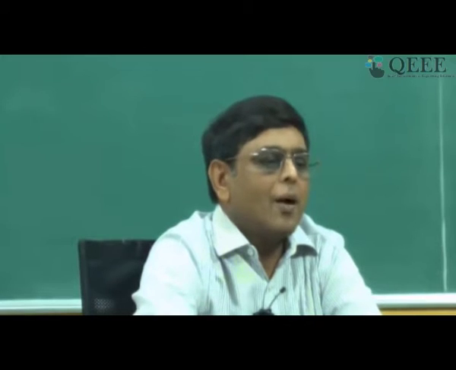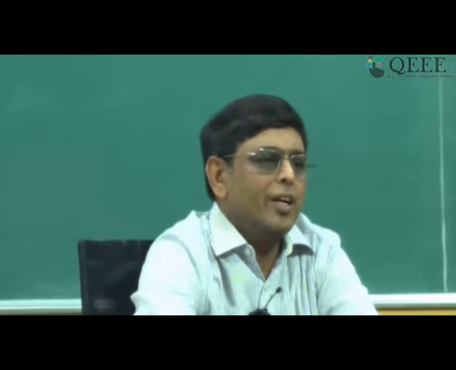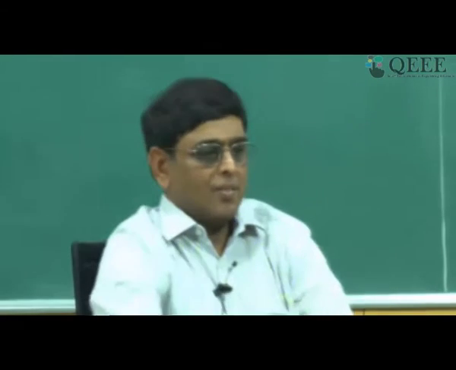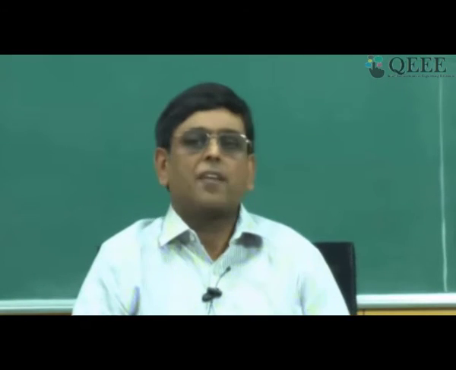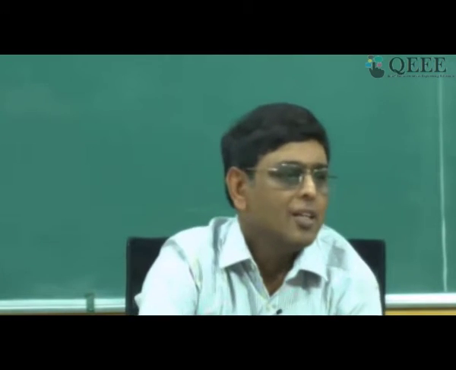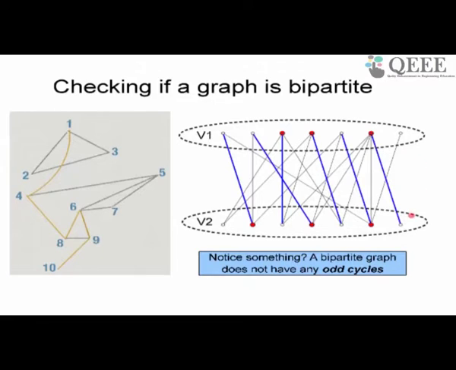Now I'll show you shortly why it's not possible, because if you look at this bipartite graph I showed you, you will observe a very interesting property immediately: this graph has no odd cycle. A cycle starts from a node and ends up in the same node. So you start with V1, go somewhere, go somewhere, go somewhere, and come back here.